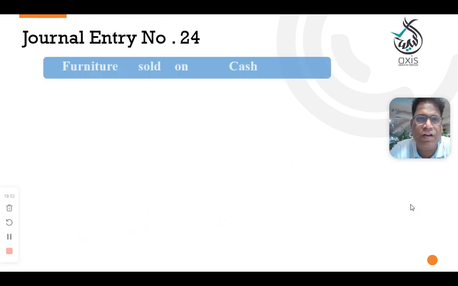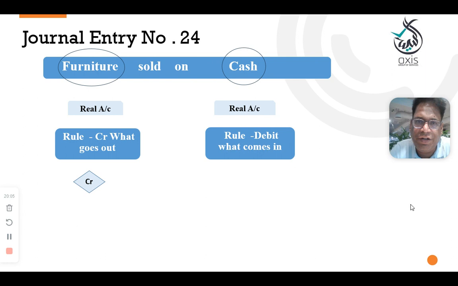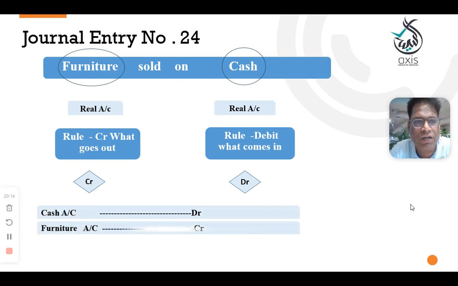Next transaction is general entry number 24. Furniture sold on cash. Furniture is a real account, cash is a real account. Here, sold furniture means furniture is going out, credit it. And when you sell something, you will receive the money. So here, cash is coming in, debit what comes in. The entry will be cash account debit to furniture account credit.